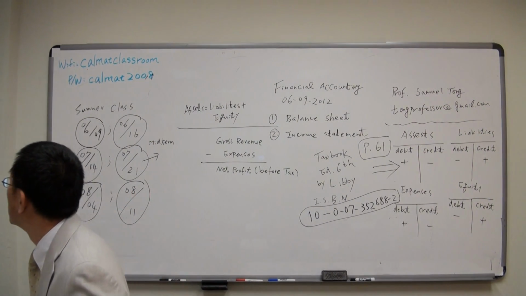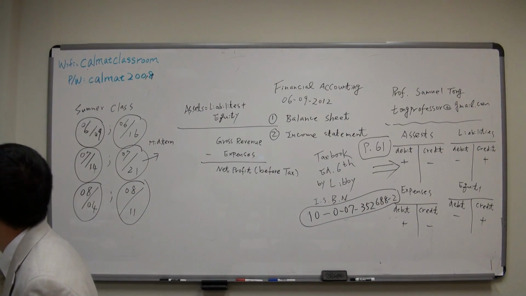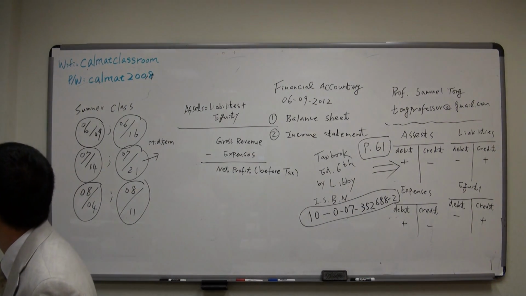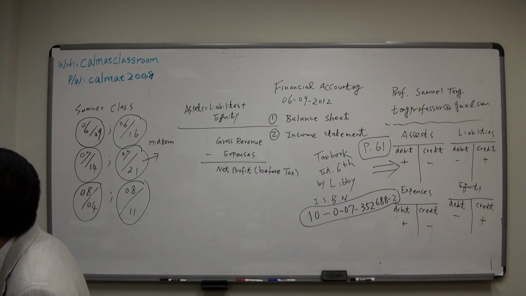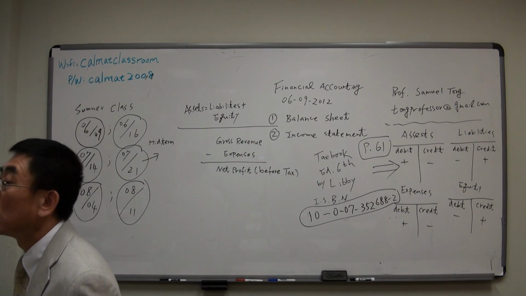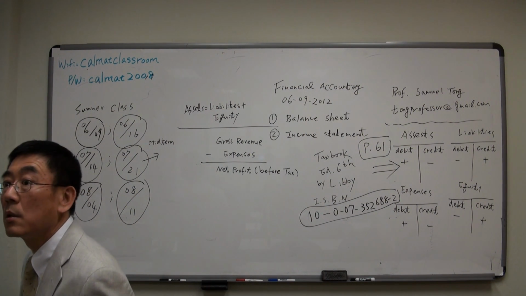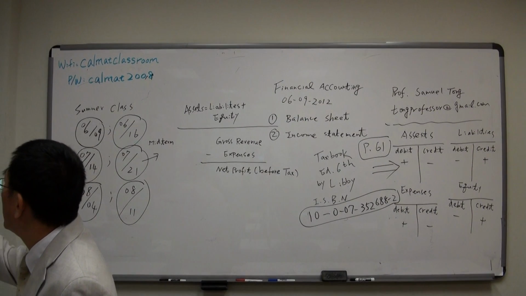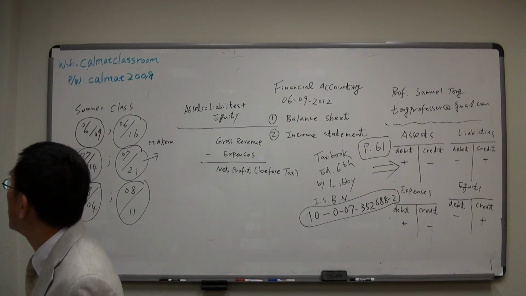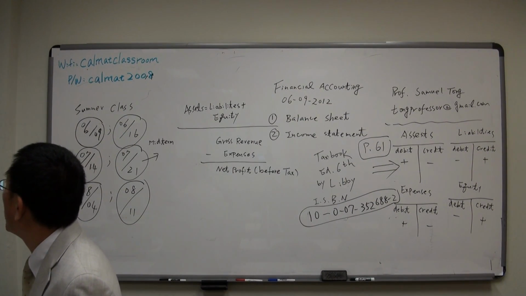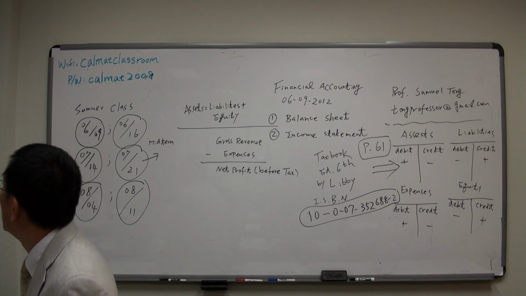And let me see. Number 28. Number 28 is the total liability and shareholder equity. So there is liability and shareholder equity starting from 22. Capital stock. Capital stock. And we will save the issue of preferred stock and common stock for later on. We'll save the issue of paid-in capital. Retained earnings.